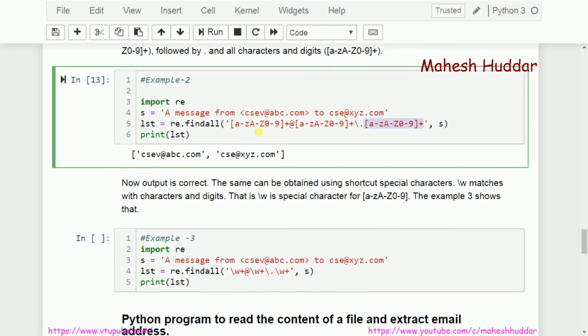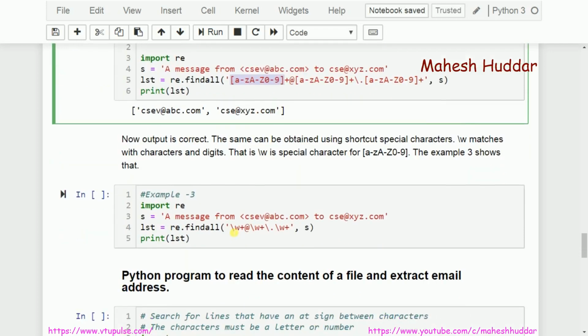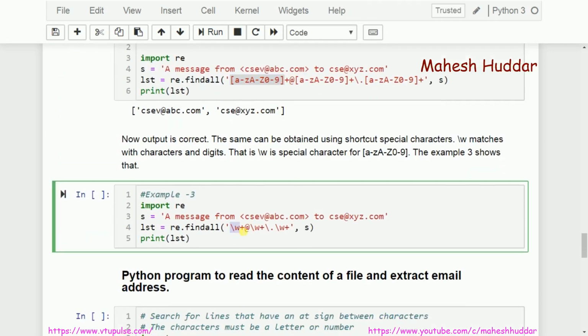The same thing can be written with shortcuts, that is, the character sequences. As I told you earlier, there are a lot of character sequences. This character sequence is slash w, small w. It will match with all the alphanumeric values, small case a to z, capital A to Z, or 0 to 9. So rather than writing the entire thing, I can write slash w.